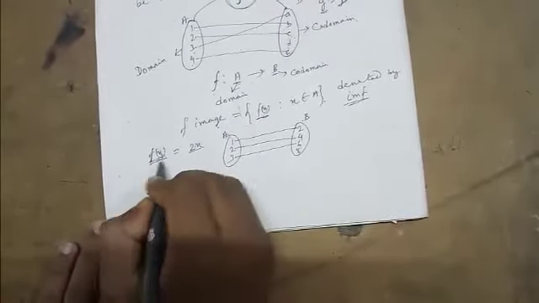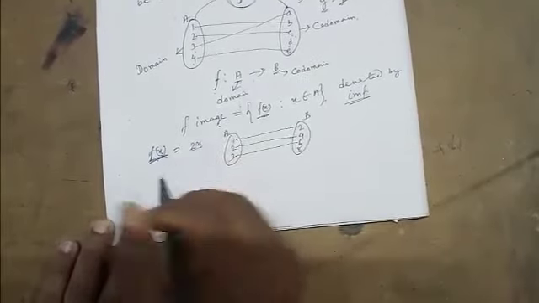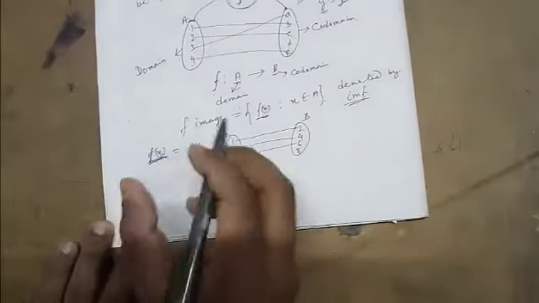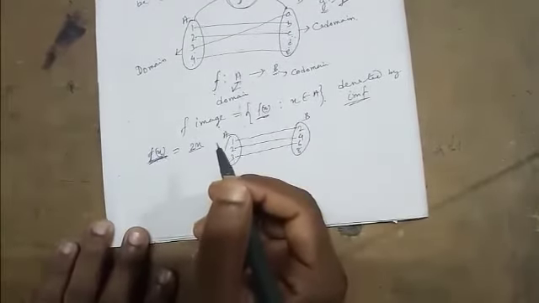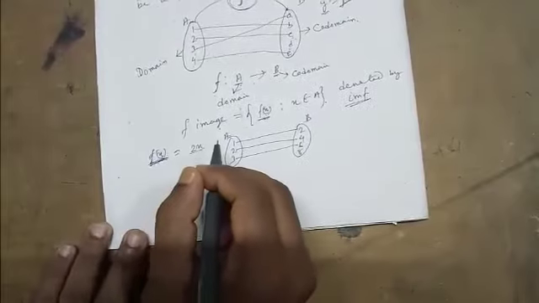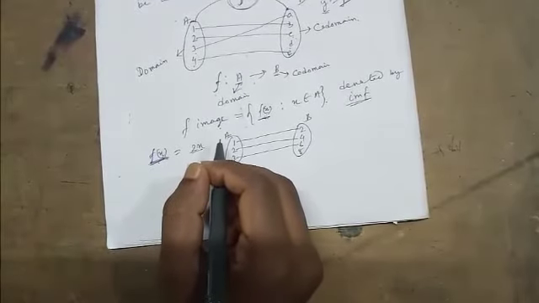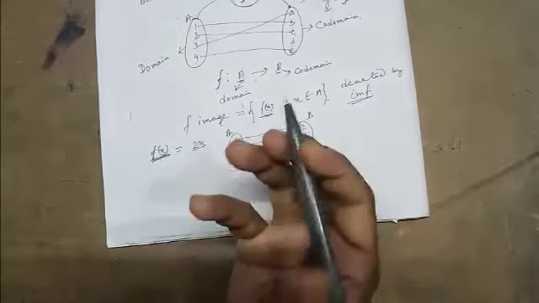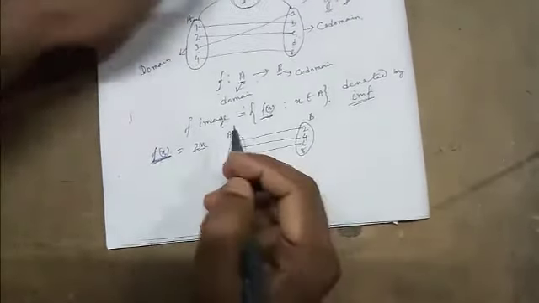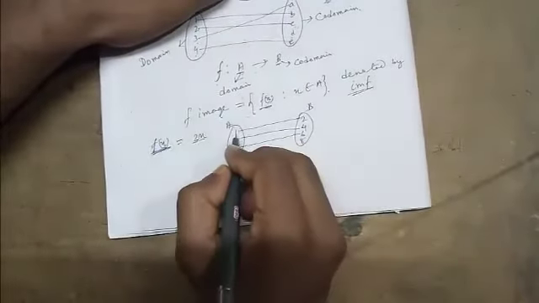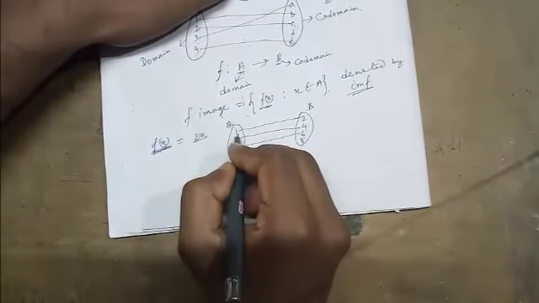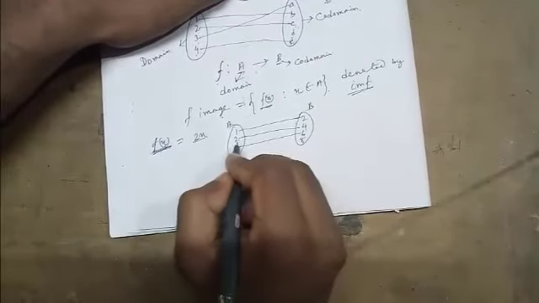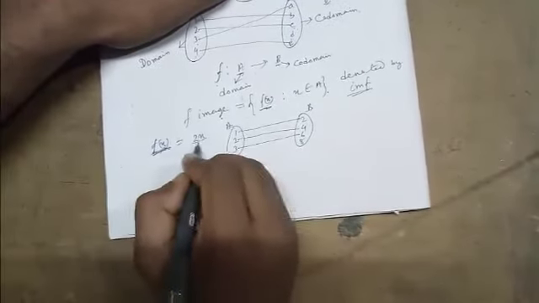So naturally the function works like a machine, isn't it? A function works like a machine. If you put something inside the machine, you will get something as a product. If you put sugar cane inside the machine, you will get juice, isn't it? Look here. Here we put 1, we will get 2. If you put 2, you will get 4.